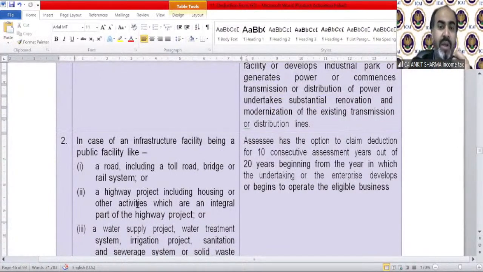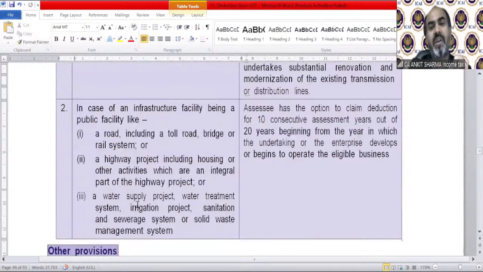Clear? So in case of an infrastructure facility being a public facility like a road, including a toll road, bridge or a rail system, a highway project including housing or other activities, a water supply project, water treatment system, irrigation, etc. In that case, you will be eligible for 10 consecutive years, of course, but out of 20 years beginning from the year in which the undertaking or the enterprise develops or begins to operate the eligible business.